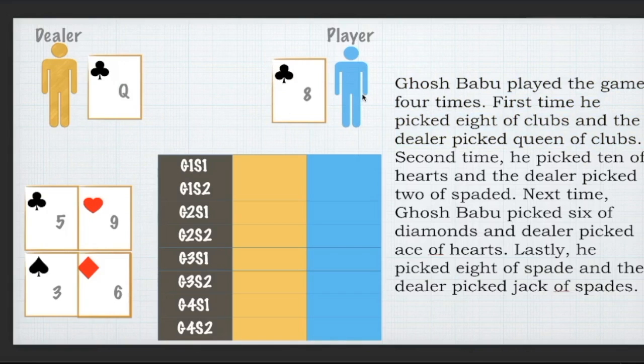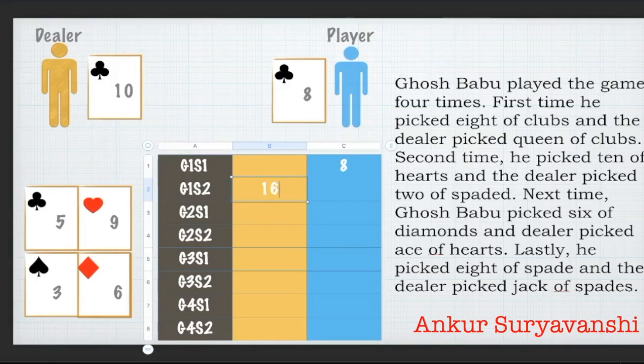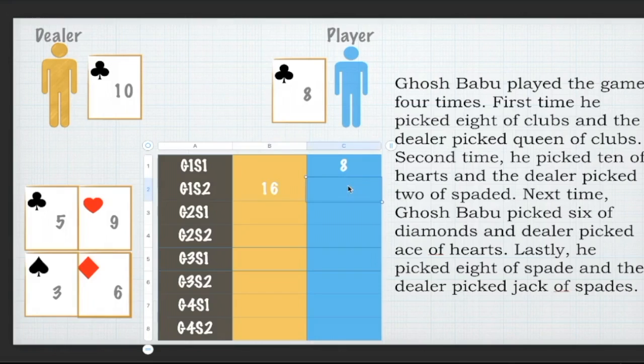So for the first game, the player has picked up an 8 of clubs and the dealer has picked up the queen of clubs. The queen simply means the overall value is 10, not that this value was important at all. So I noticed the first step. In the first step, the player will get paid 8 rupees by the dealer. But in the second step, when the dealer picks up his card and it is from the same suit as the player, I know the player will have to pay double the amount to the dealer, and that means the amount paid will be 16 and the player will be left with -8.